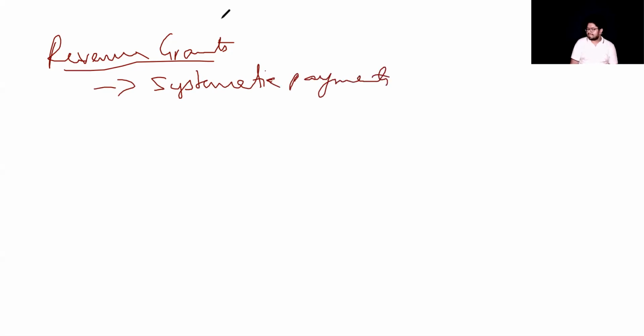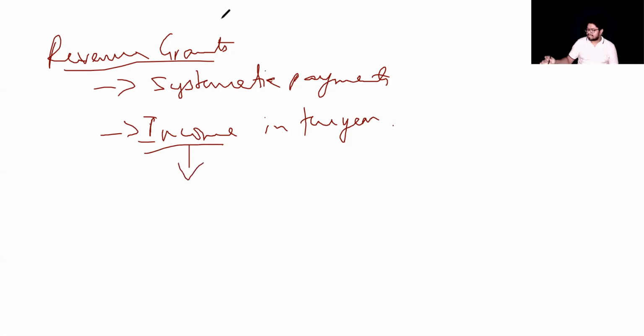Any such revenue grants are recognized as income in the year in which it is supposed to be received. And all such revenue grants are considered as part of other income in the financial statements. Other income means it is not your primary income. It's only a secondary source of income for you. Other income is where you classify it in your P&L account. So this is the broad understanding of how revenue grants are initially recognized.